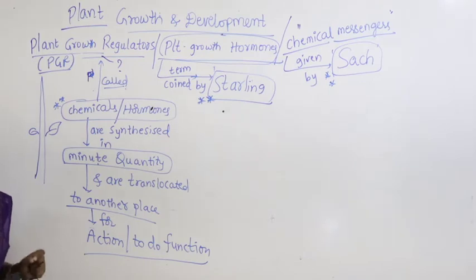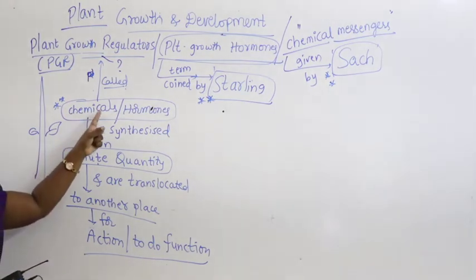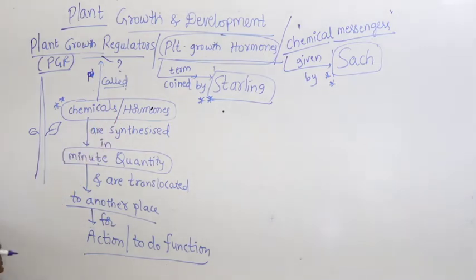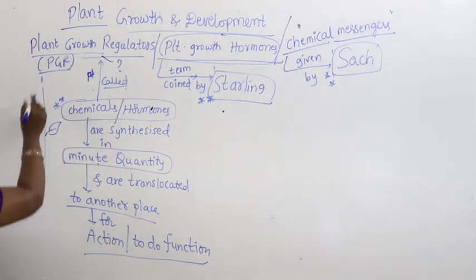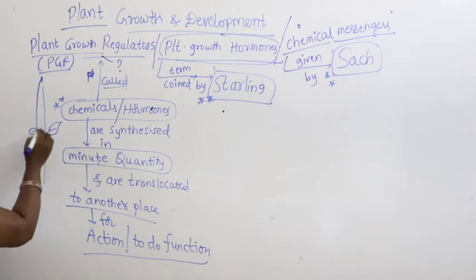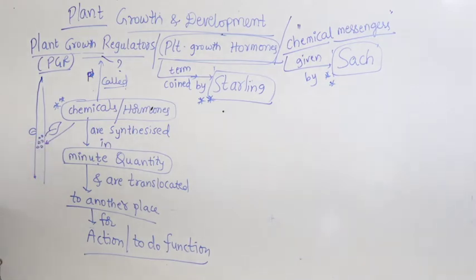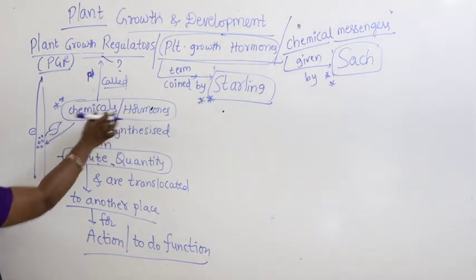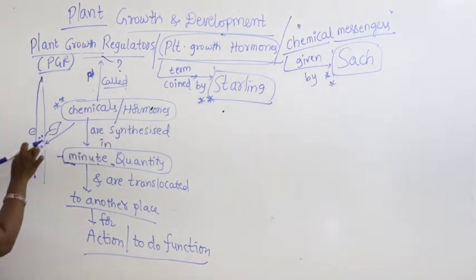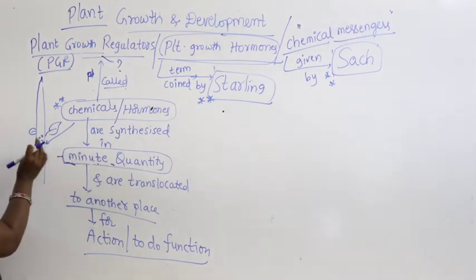How can we define plant growth regulators? They are nothing but chemicals or hormones. The chemicals or hormones are produced here, synthesized in minute quantity. Minute quantity means a very, very small quantity.